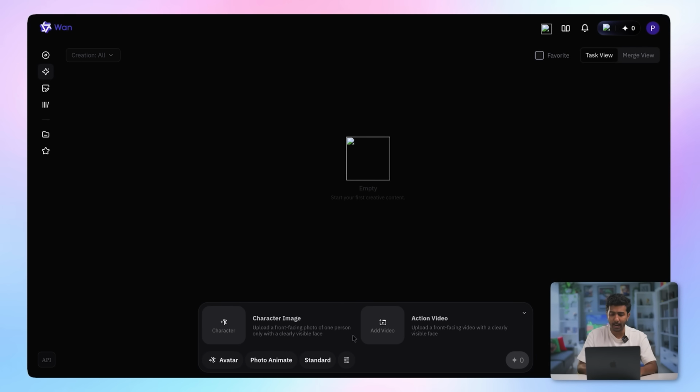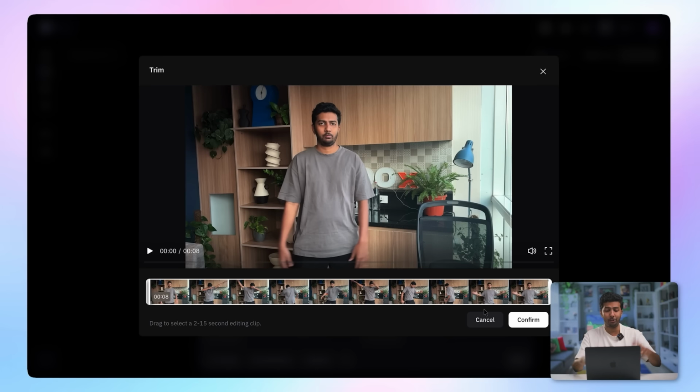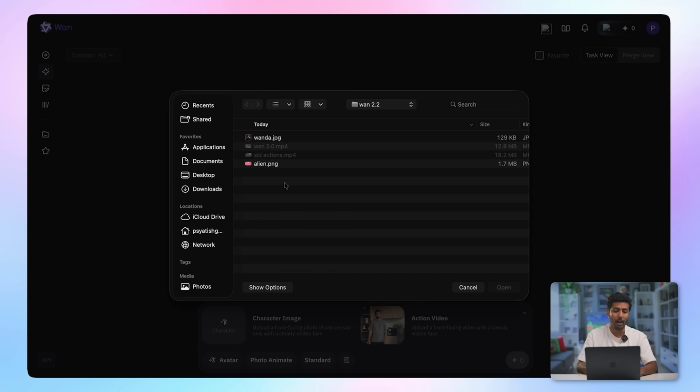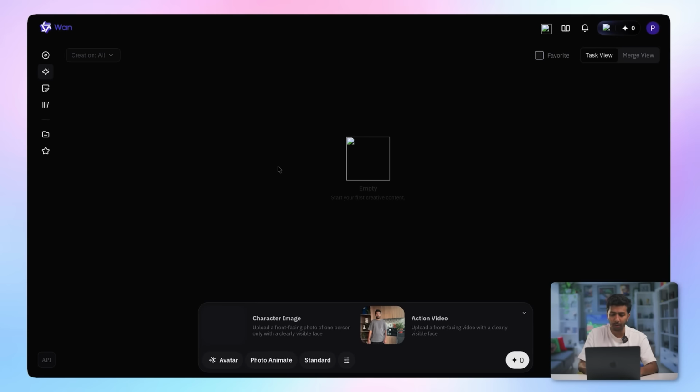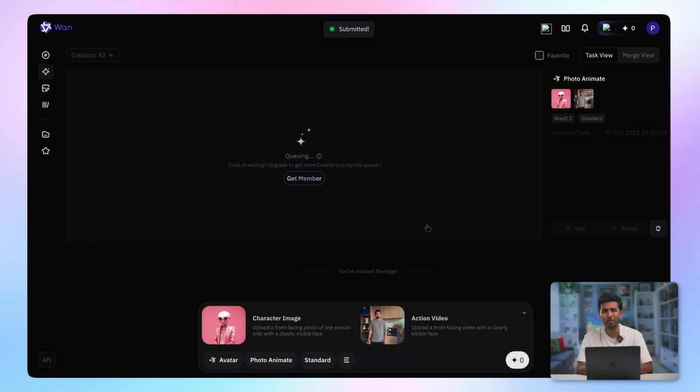Let's explore these one by one. First up, let's try photo animate. So I'm just going to set this to photo animate and I'll first upload my action video. This is basically the video where I'm having certain gestures and I'm going to add a target image, which is basically the image that I'd like to animate. So I'm going to select this image over here and I'm going to click on generate. I basically generated this picture using Midjourney, but you can pretty much use any state-of-the-art image model like Nano Banana, Seed Dream or Flux. All right, the output is here.